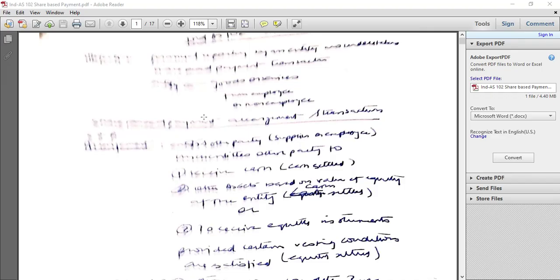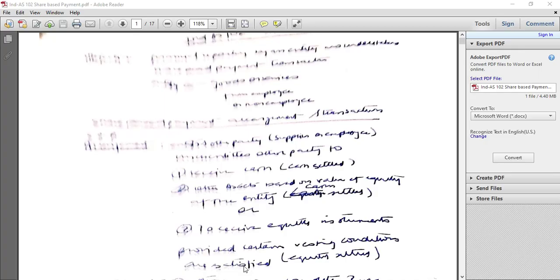to complete 3 years of service. The 3 years of service will be the vesting condition, and it will be equity settled. If cash equivalent to 10 shares is paid, then it is cash settled.